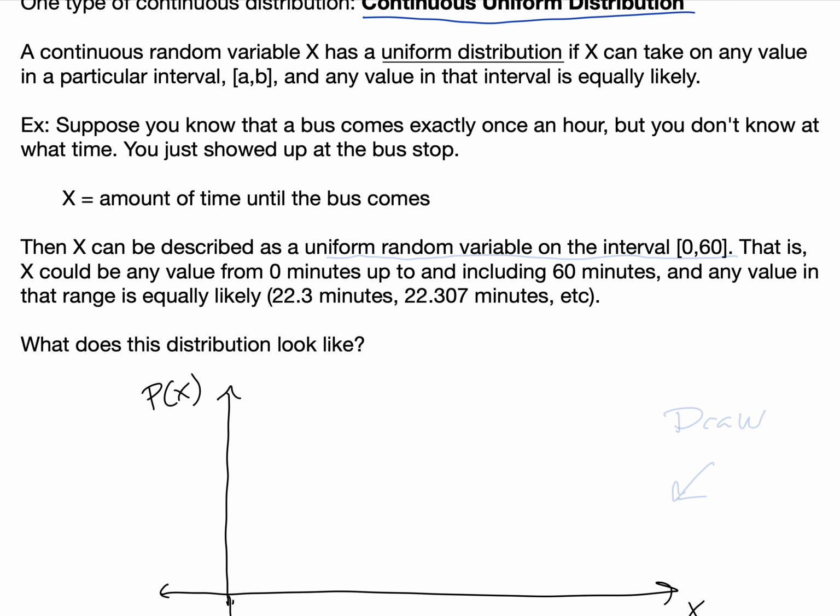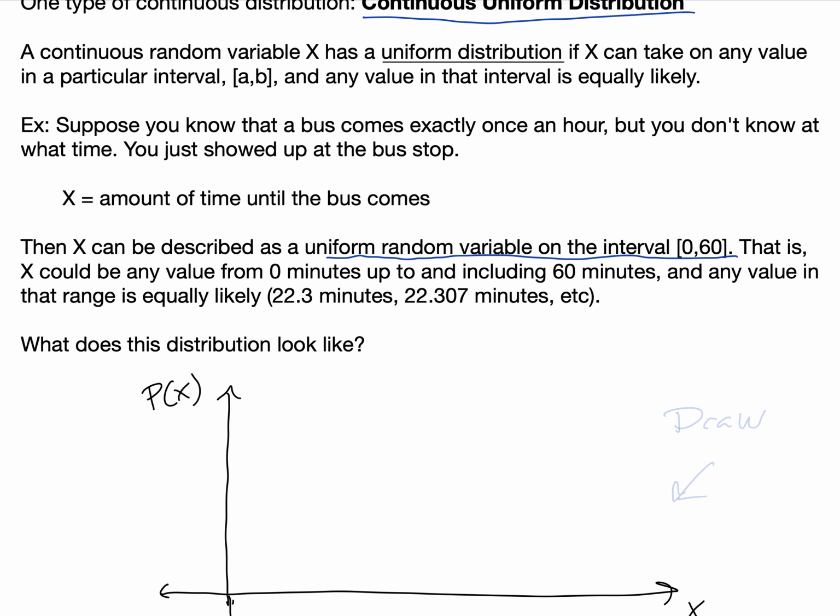You could be really lucky and it could arrive instantly. You could be really unlucky and it could arrive exactly an hour from when you arrived, like maybe the bus just left. So x could take on any value from 0 minutes up to and including 60 minutes, and any value in that range is equally likely. It's continuous because there are no gaps. So it could arrive in 22 minutes or 22.3 minutes or 22.307 minutes or whatever. The precision of this is only limited by the precision of your watch or timepiece. So we say that this is a uniform random variable on the interval from 0 to 60.